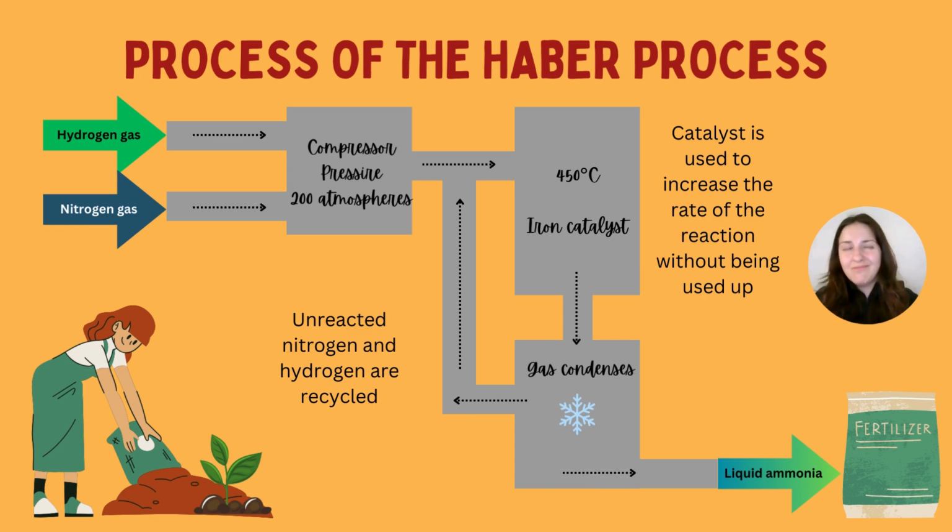Now, this doesn't really do everything we need to. We still need to add a few more conditions to help this process. So what we do is we also increase the temperature to 450 degrees. Now, in terms of an industrial process, this is actually a lower temperature because, and we'll get onto this, the forward reaction is exothermic. We actually want to ensure that that is favored. So we have to reduce the temperature slightly.